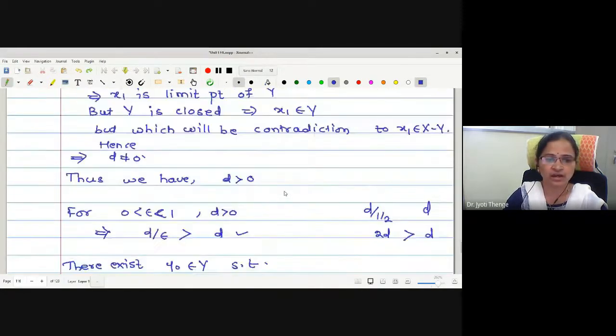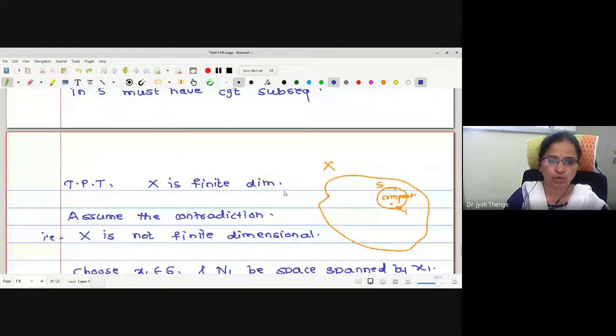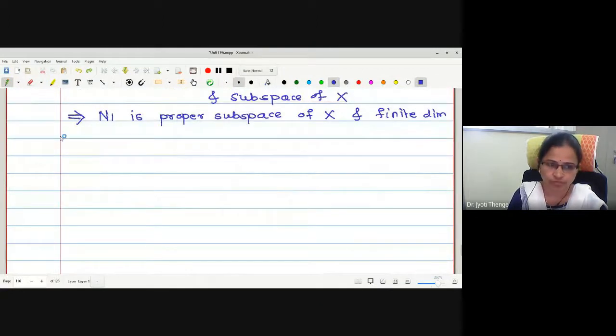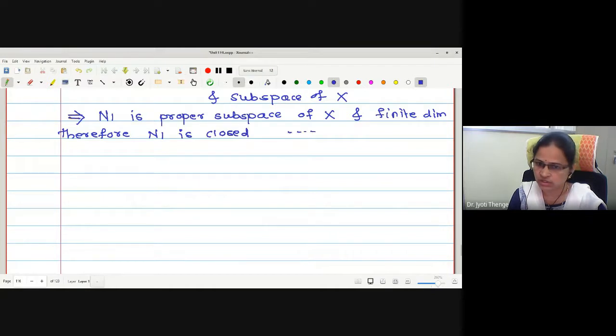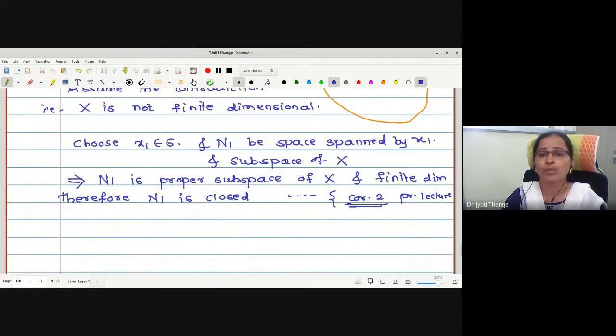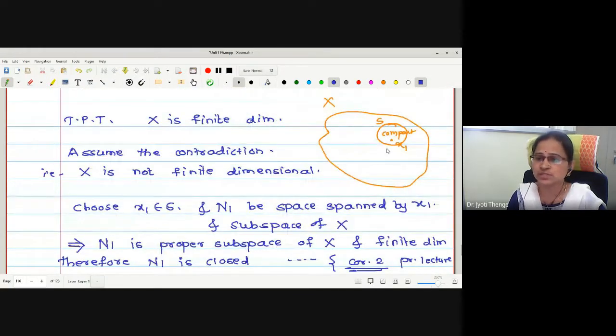Therefore, N1 is closed, by Corollary 2 of the previous lecture. Now we have obtained one proper closed subspace. I'll draw a big sketch.